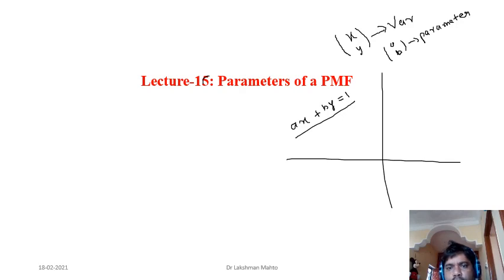So that means if you take one set of values of the parameter, maybe you are taking 1, 1. If you are taking 1, 1, then it will define the line x plus y equal to 1. The parameters you are taking are 1, 1. In that perspective, you are getting the line x plus y equal to 1.